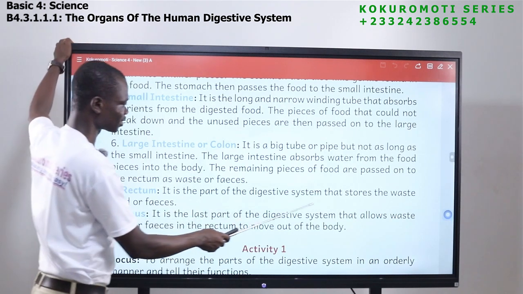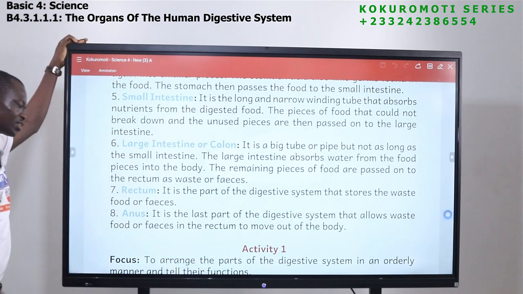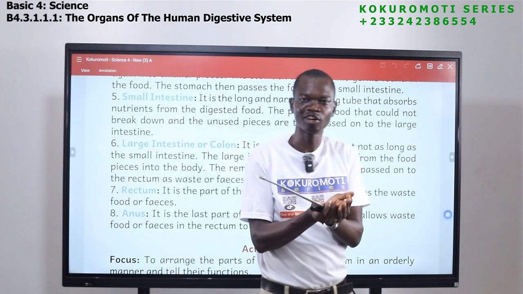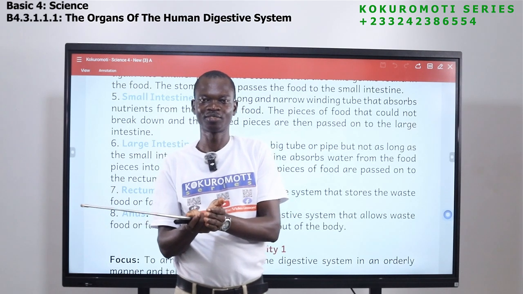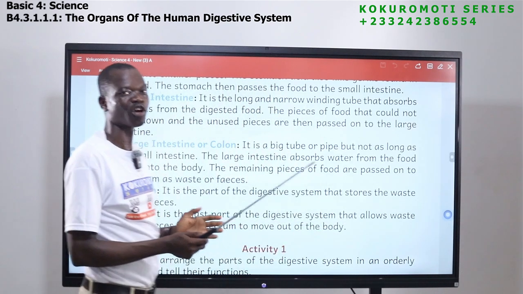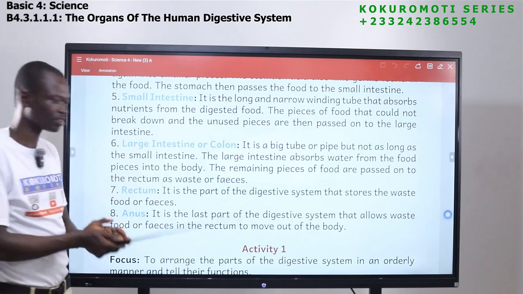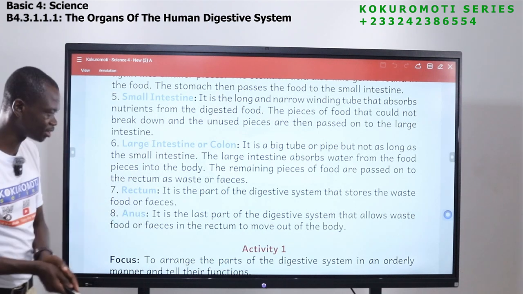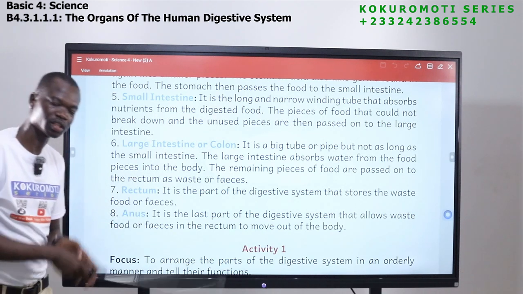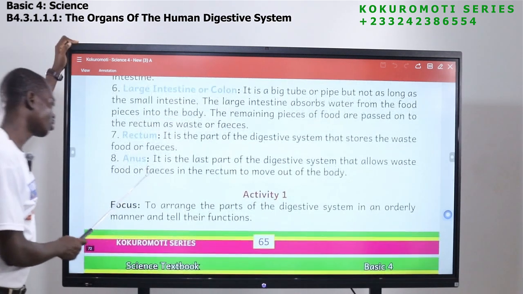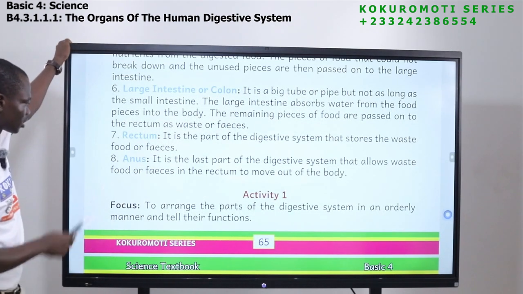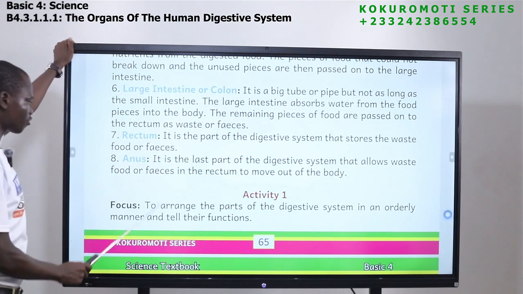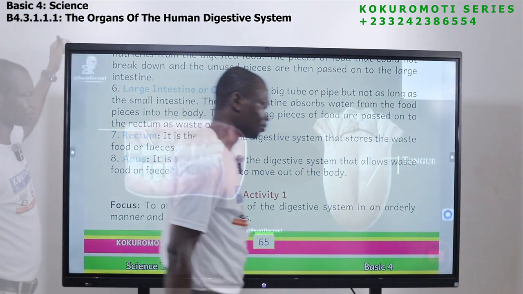It is a part of the digestive system that stores the waste food or feces. So the rectum doesn't do anything apart from keeping the feces or the waste. The rectum is just a container, a storage part of the digestive system that stores the food that is not needed again, the waste, what we call the feces or the stool. So the rectum stores it. Now it comes to the last part, that is the anus. It is the last part of the digestive system that allows waste food or feces in the rectum to move out of the body.